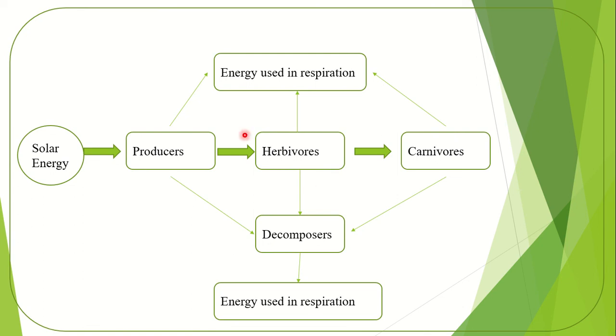Besides that, when producers, herbivores, carnivores and decomposers take their food or produce their energy, some energy is used in respiration. That means producer, herbivore, carnivore, decomposers all lose some energy by respiration.